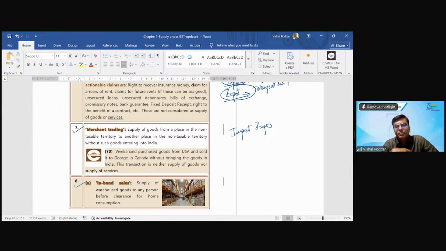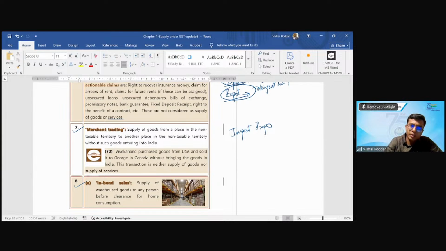So I purchased those PPE kits, or got them made from these small suppliers or manufacturers sitting in these small countries, and I dispatched them directly to you in the US. Physically, the goods directly went from Nepal to US, from Cambodia to UK, from Bangladesh to UAE. They did not enter India, neither were they sent from India to outside. Means physically there was no import export.